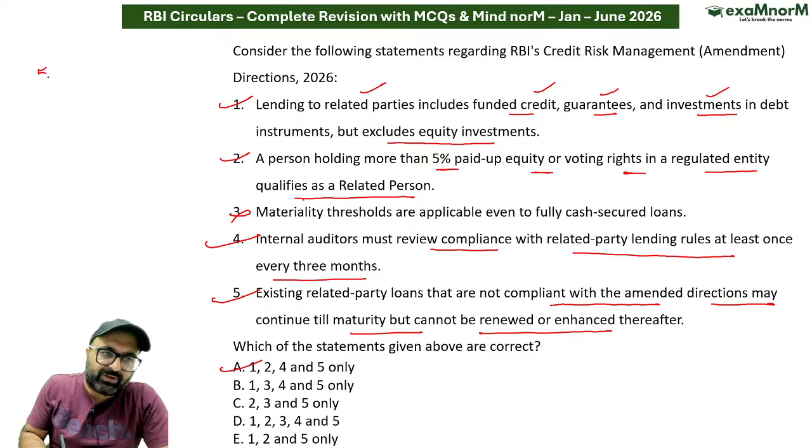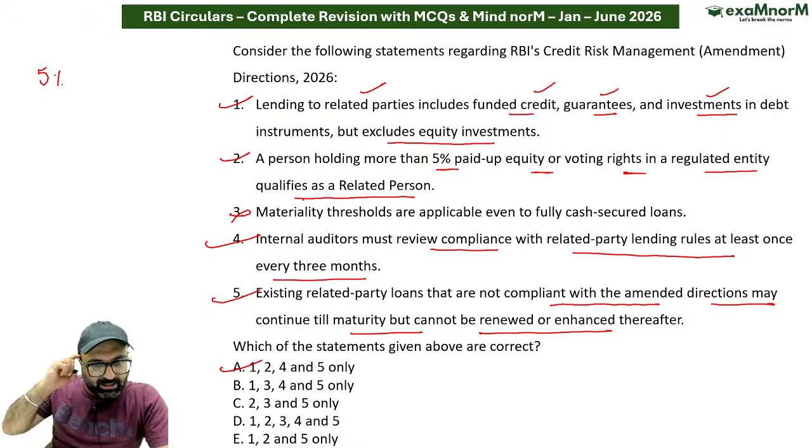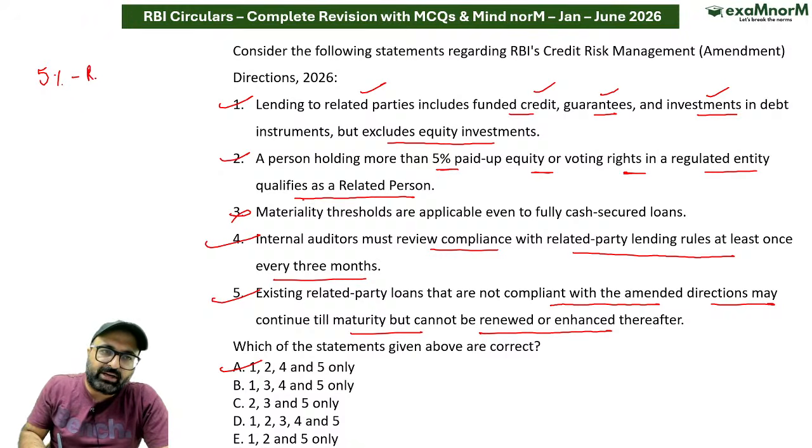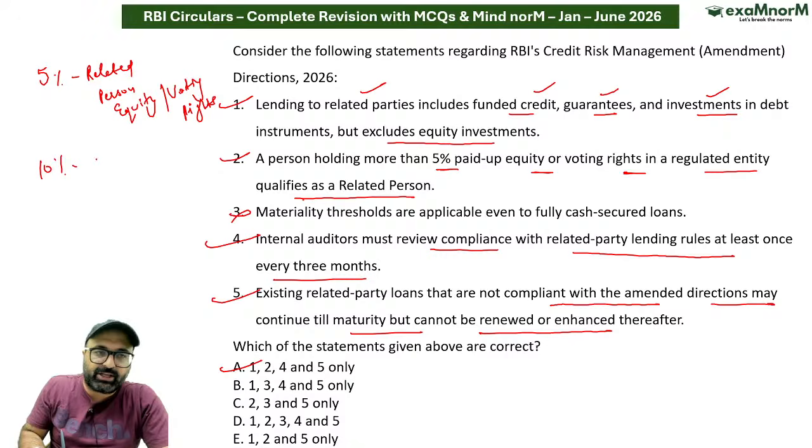इसमें आपको याद रखना है 5%, that is related person equity or voting rights. Then we have the next figure, that is 10%. So 10% is related party equity threshold.